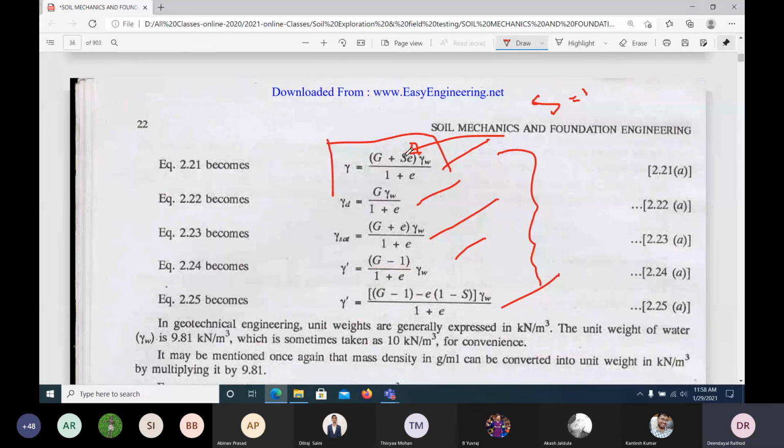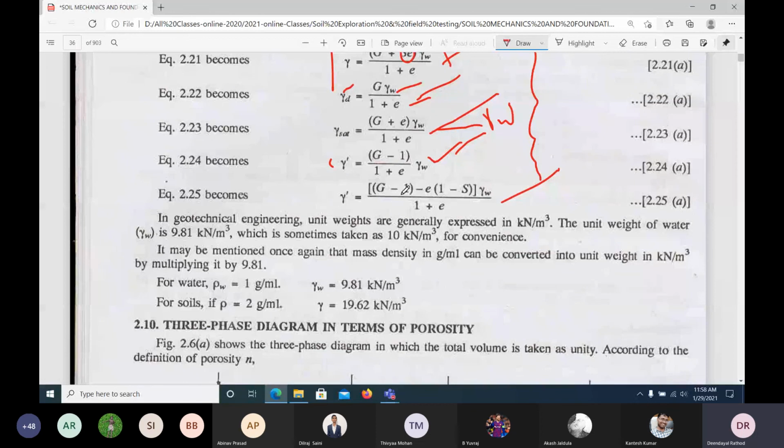If you substitute 0 here, you will get G gamma W by 1 plus e for dry. If you want gamma submerged, gamma submerged is equal to gamma sat minus gamma W. If you do this, you will get this equation. If it is partially saturated, then you have this equation. If you want fully saturated, substitute 1 here and you will get this equation.